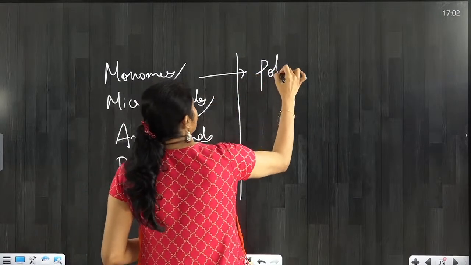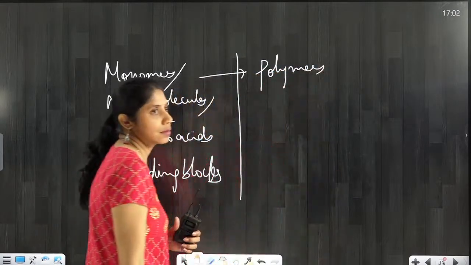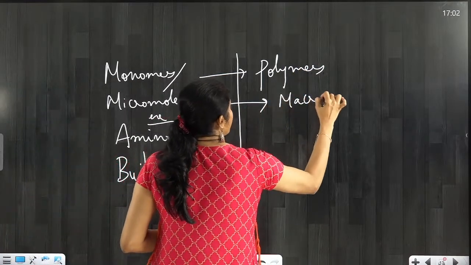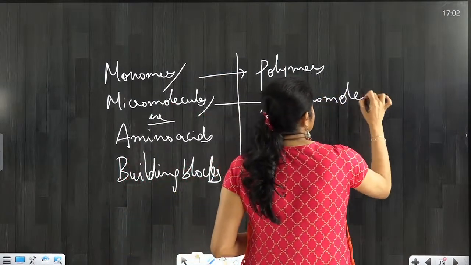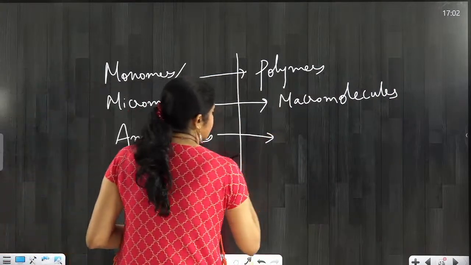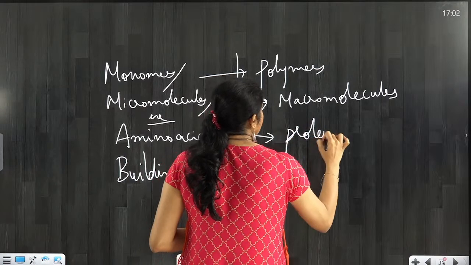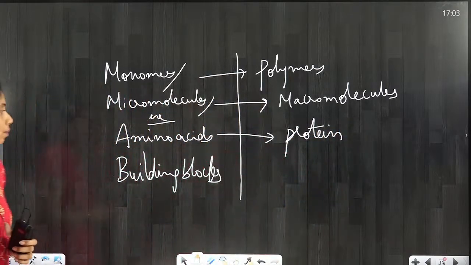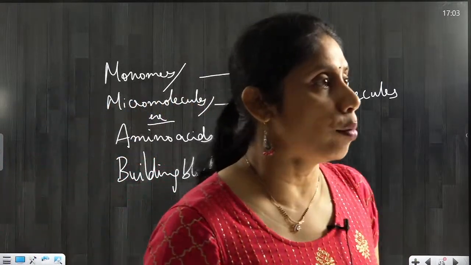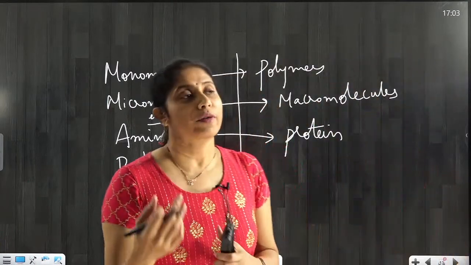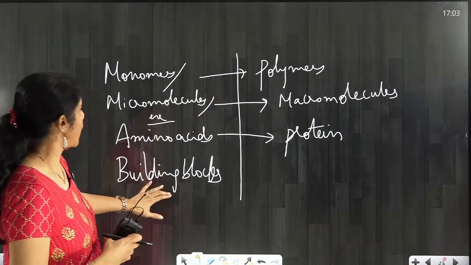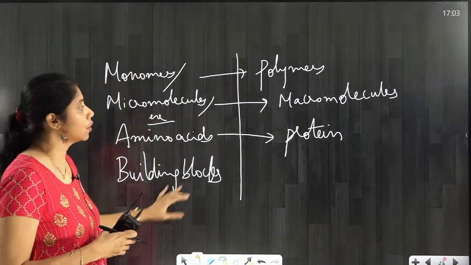Monomers means the chain of monomers will be forming polymers. Micromolecules chain, if they assemble together, form macromolecules. Amino acids, if you link them together, result in the formation of protein. So with the help of those building blocks or micromolecules, we form the macromolecules, or you can call them polymers. So amino acids are the monomers or the building blocks of proteins.